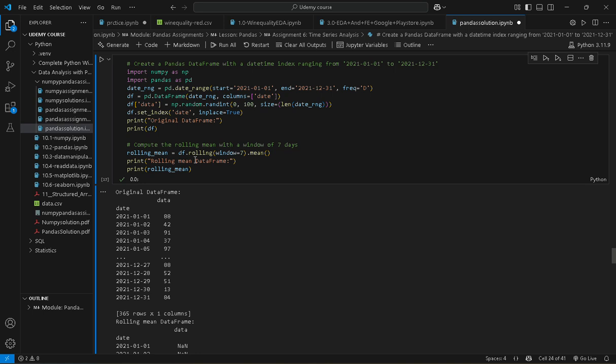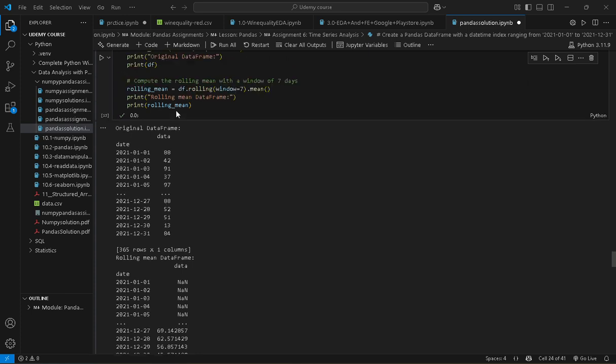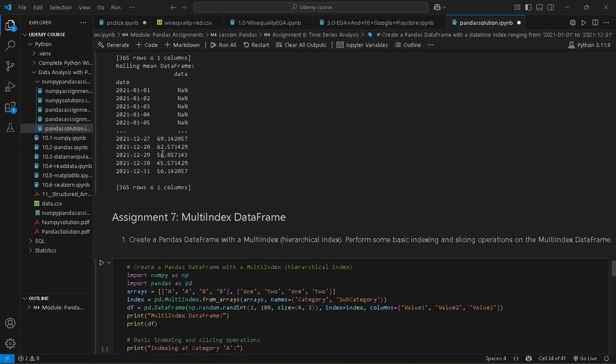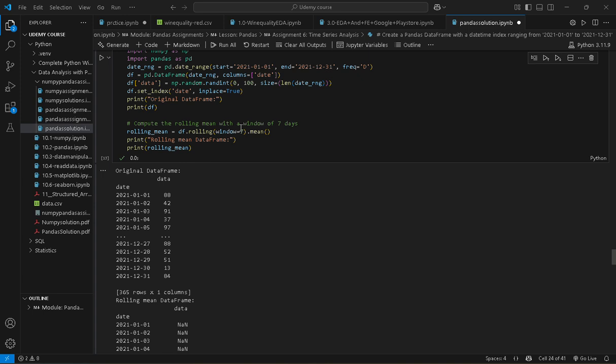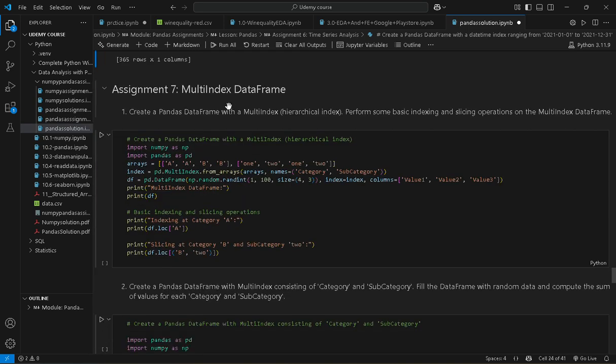We have a built-in function, df.rolling, in brackets with window equal to 7, dot mean. So this is our calculated mean with a window of 7 days. This is our first date, second, third, fourth, fifth, sixth, seventh, and here the mean appears, and so on up to 27, 28, 29, each with a mean over a window of 7 days. We can choose any number of days. Okay, next question, multi-indexing data frame.